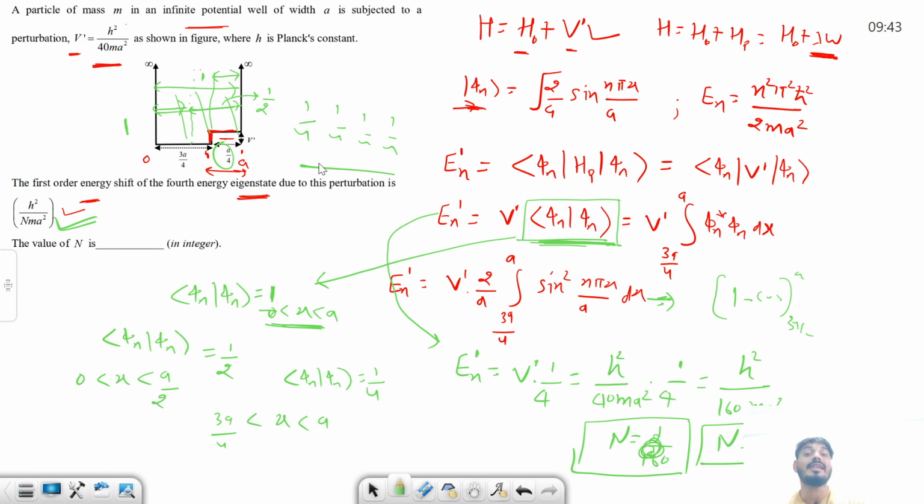And also it is independent of the eigenstate. We are doing this for any nth eigenstate. So it does not matter whether it is in the 4th, 3rd, 5th or the ground state. It doesn't matter, because we are doing it for any eigenstate n. Okay, then this is all for today. Thank you.